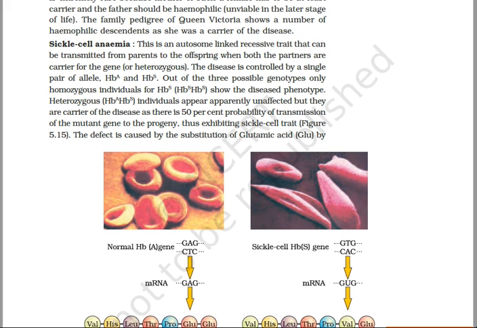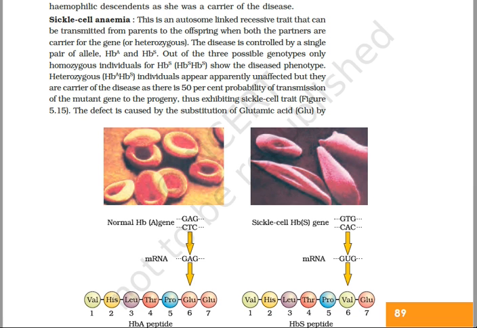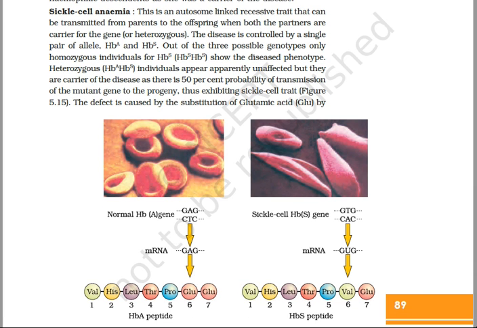This disease is caused by the substitution of glutamic acid. Here it is shown on the screen, that is GLU, glutamic acid, denoted by GLU. So it is caused by substitution of glutamic acid by valine. Here on the screen you can see the valine represented by the codon GUG, in the sixth position of the beta globin chain of the hemoglobin molecule.